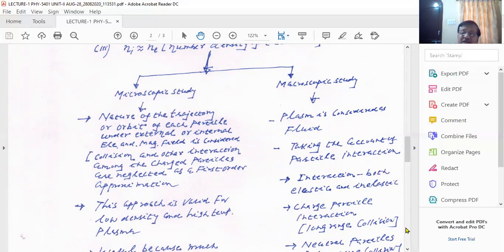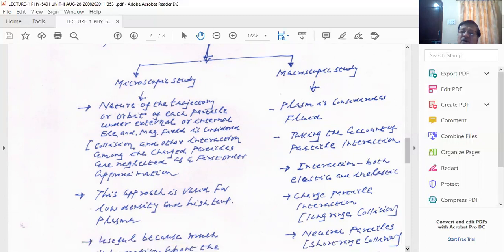And this interaction, basically, you have collision. And if there are collisions, then there are elastic collisions and there are non-elastic collisions. So this type of collision plays a very important role, and this is a very important problem in the plasma state. Plasma is at very high temperature, so the collision rate is low. But if plasma is at a low temperature, the collision plays a very important part, and you have to take care of the collision.